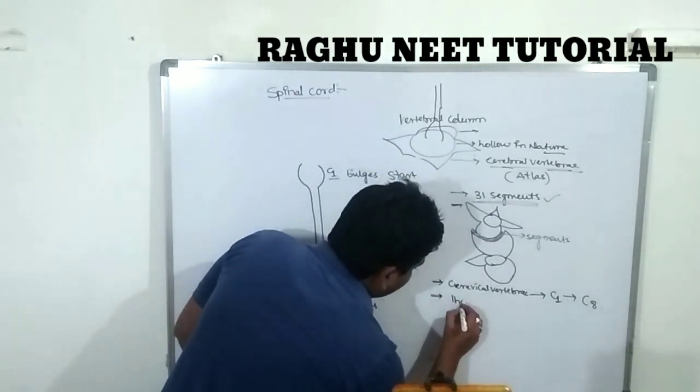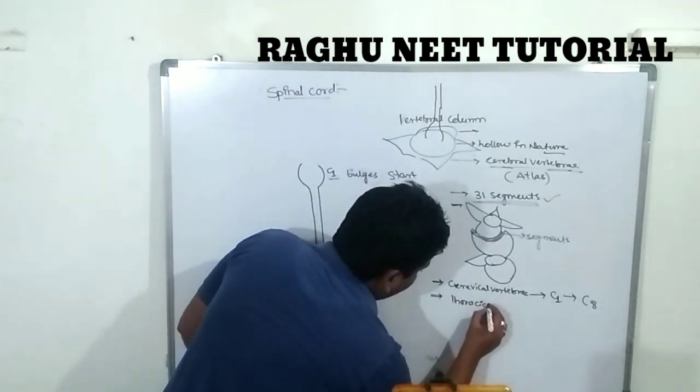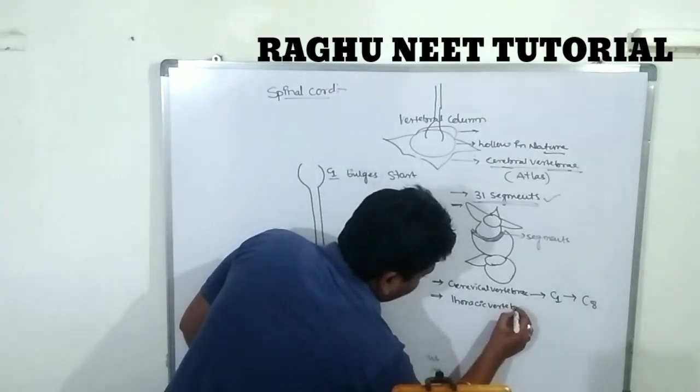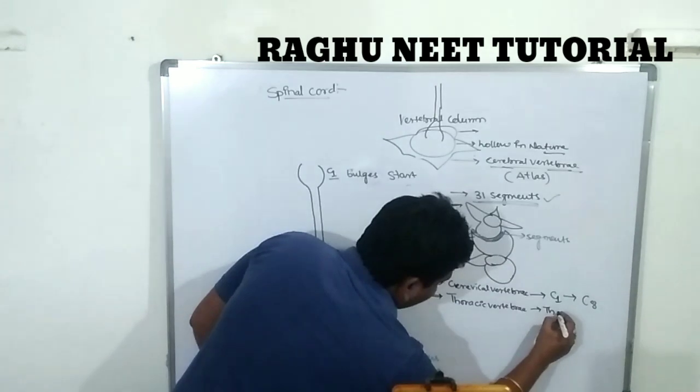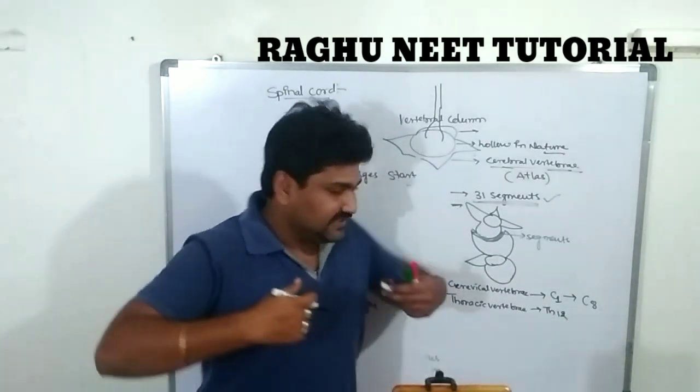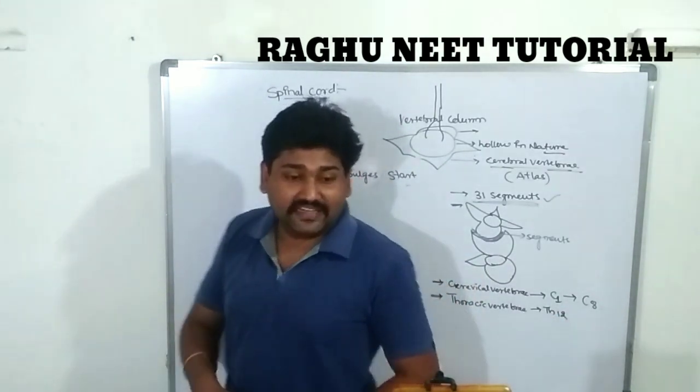Next one, thoracic vertebrae. Thoracic, TH, how many? 12. The thoracic region contains 12 pairs of ribs.